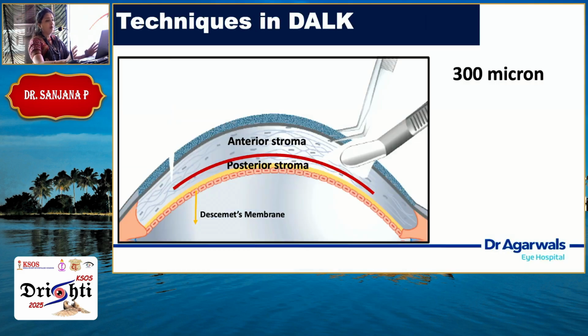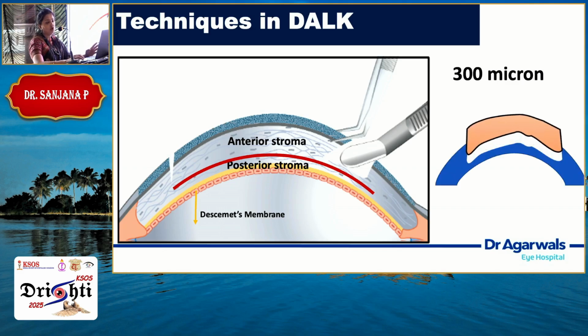Now, coming to the techniques of DALK, the first 300 microns has to be removed by trephination. You can use pre-gauged suction trephines or your regular manual trephines. As Dr. Ashwati showed, with rotation of the trephine, two or three rotations of your regular trephine will remove the anterior 300 microns. All the techniques are going to start after removing these 300 microns.